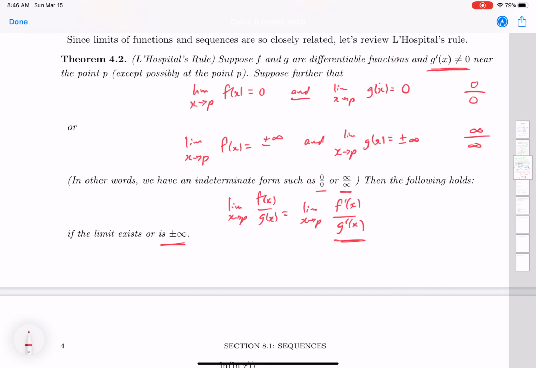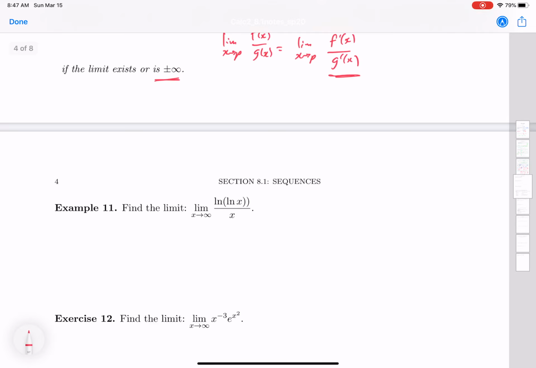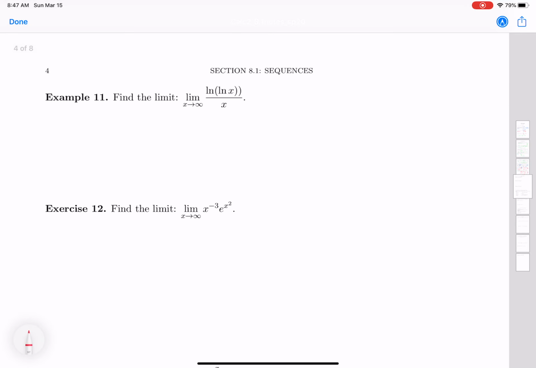In other words, L'Hopital's rule says if you have a limit and you've got a fraction that you're dealing with and you're getting 0 over 0 or infinity over infinity, you can take the derivative of the top and bottom functions and then take that limit, and it'll give you the same answer as what you would have gotten for the original one. So let's do a few examples.